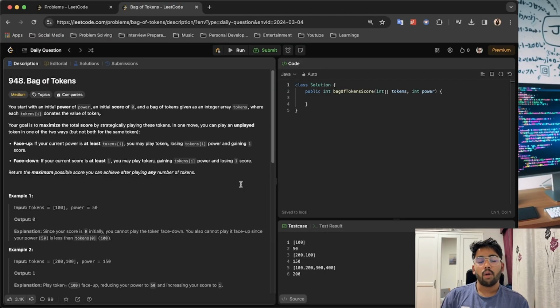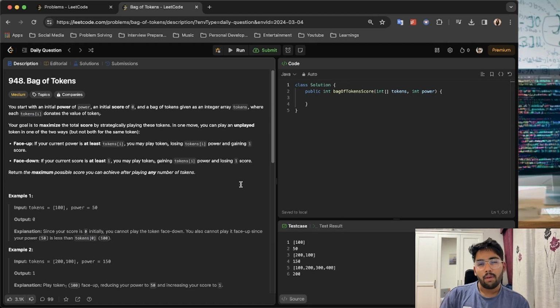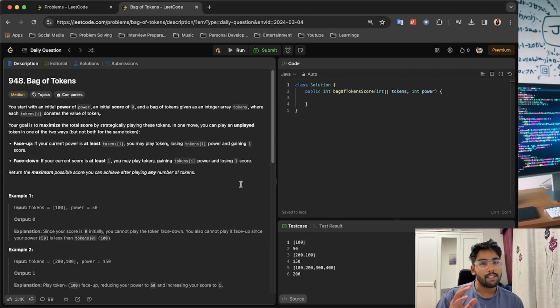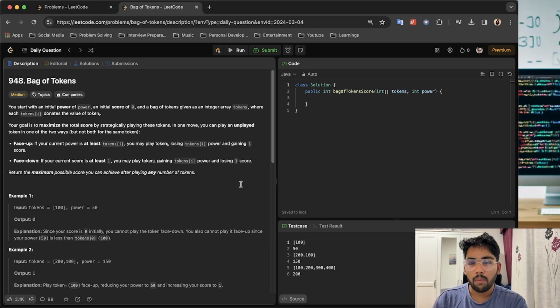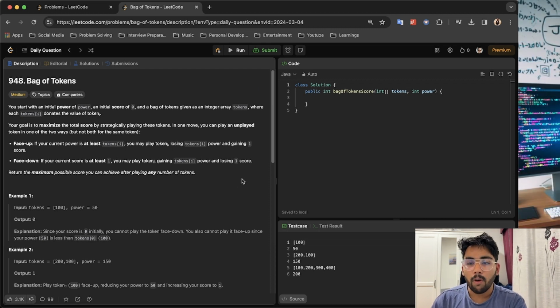So today we'll be covering the problem for the 4th of March, and it is going to be an exciting problem. I just read a bit of it before starting, so let's dive into it and see what instruments of DSA we will be using in this video. So the problem code for LeetCode is 948 and the problem name is Bag of Tokens, and it is classified as a medium problem. Okay, let's see if it is a medium one or what.